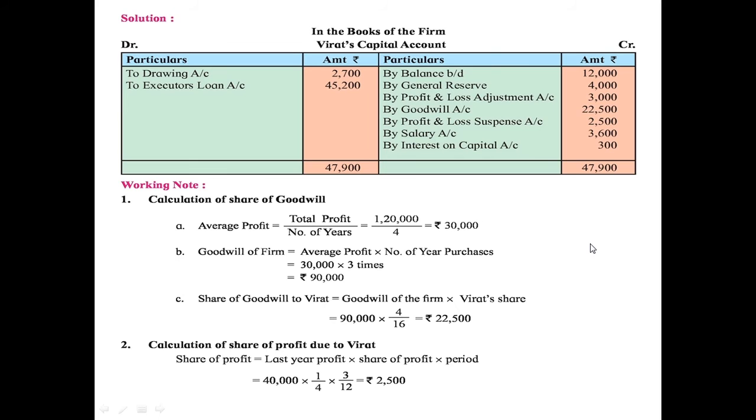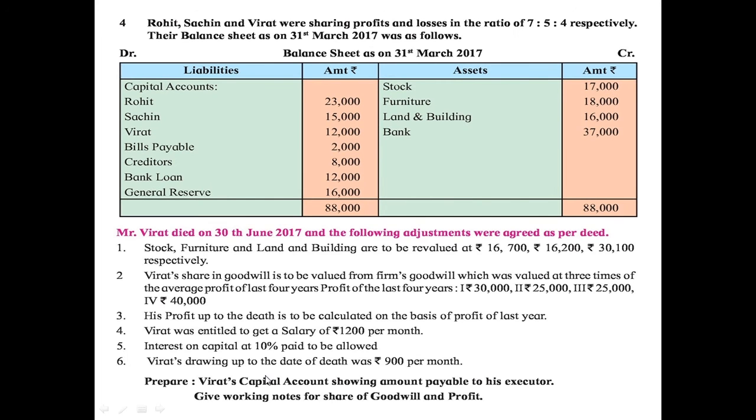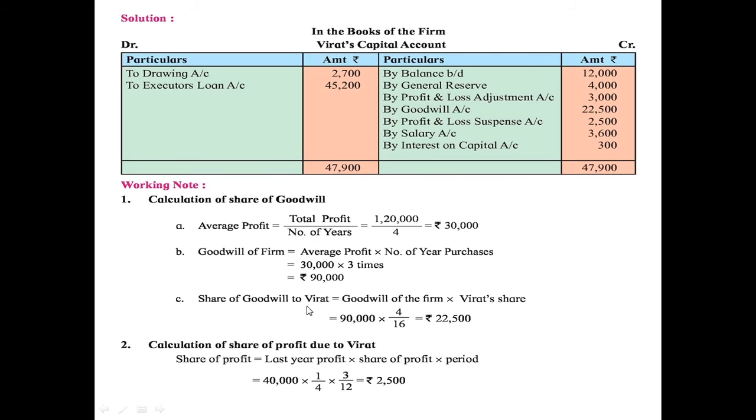Then next, here it is given that his profit up to the death is to be calculated on the basis of profit of last year. So last year's profit is rupees 40,000 given here. They have given the working note 40,000 into 1/4, that is they have simplified the profit sharing ratio. 4 4s are 16, so here 1/4.